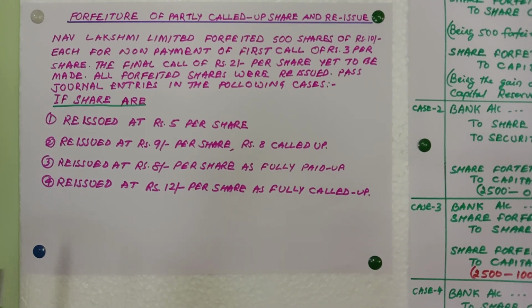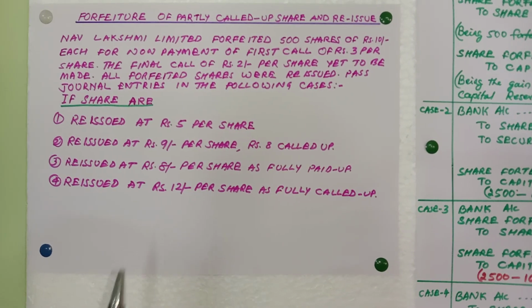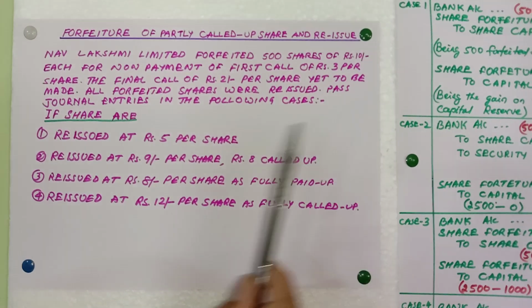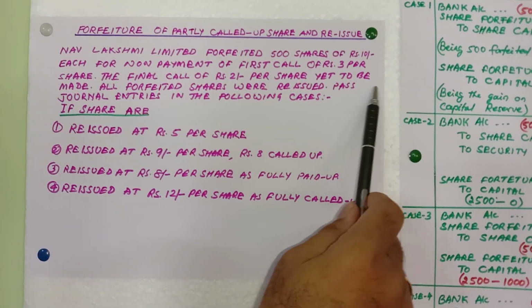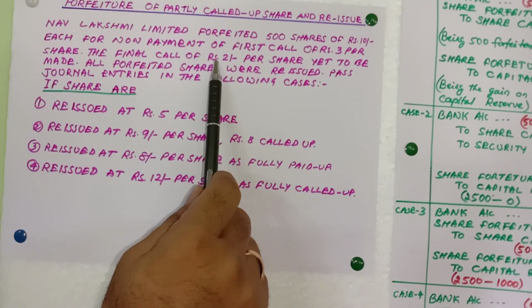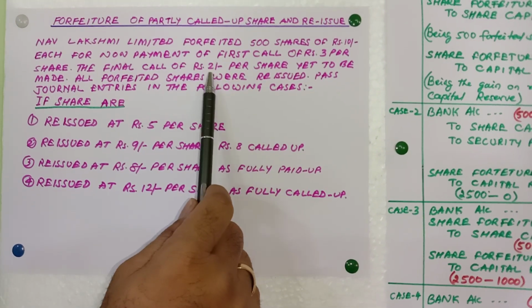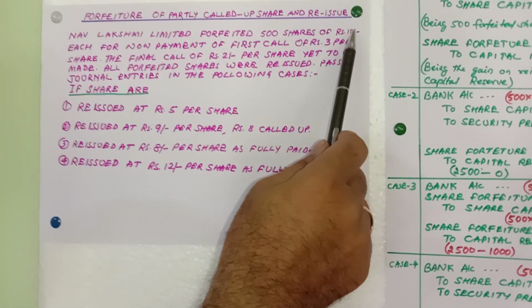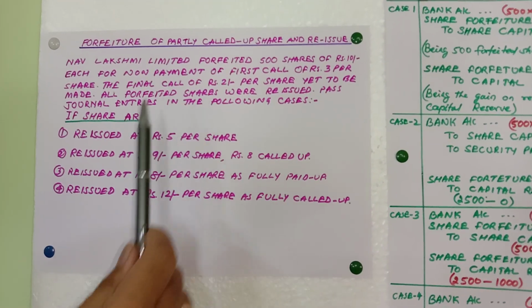Now here, what we are going to understand first is, what is the cost of each share? The cost of each share is rupees 10. And the second thing is, the company did not make the final call. That means the company called up only 8 rupees till now. So only 8 rupees is called up by the company and the total cost of the share is rupees 10. So we have to keep this in mind.